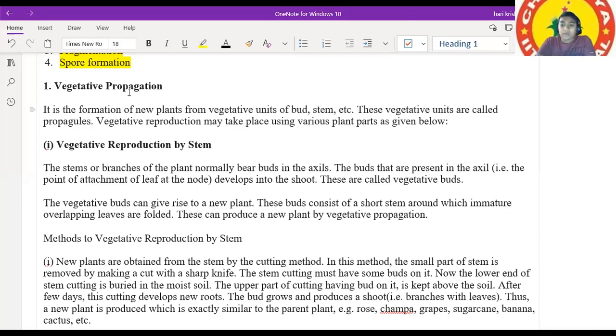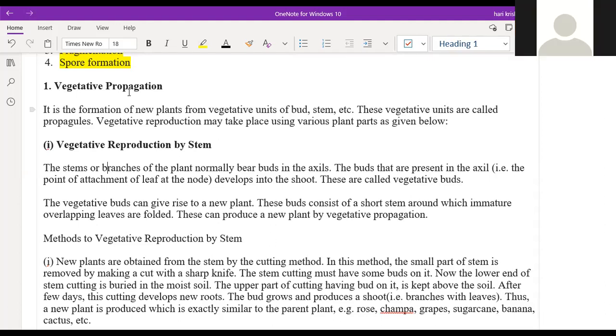These are called vegetative buds. The vegetative buds can give rise to a new plant. These buds consist of a short stem around which immature overlapping leaves are folded.